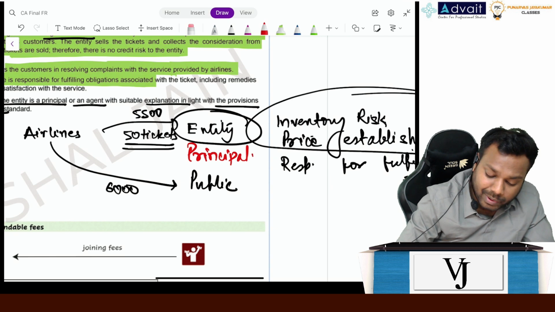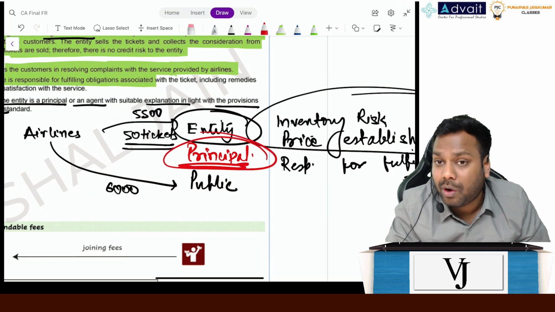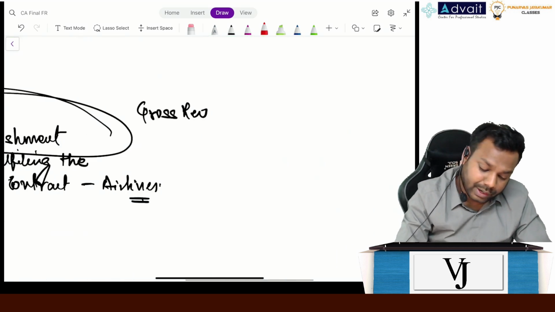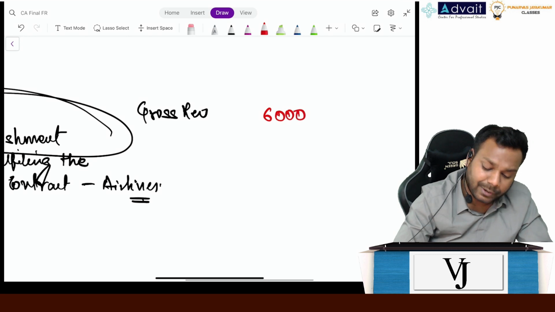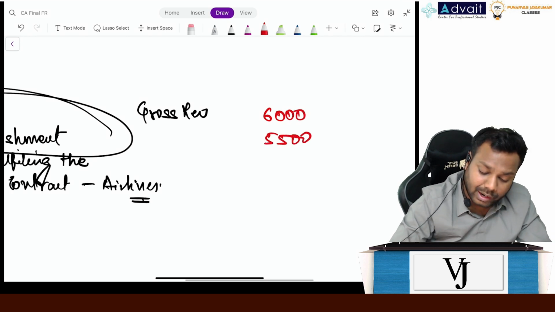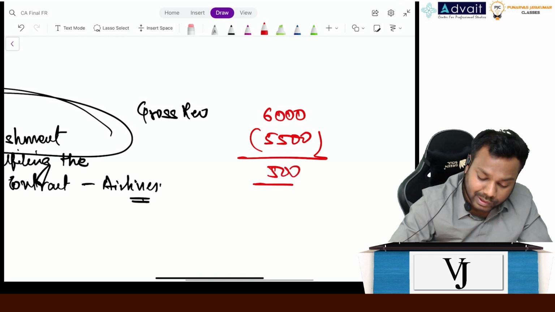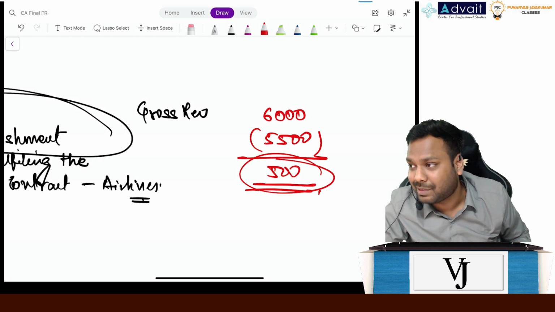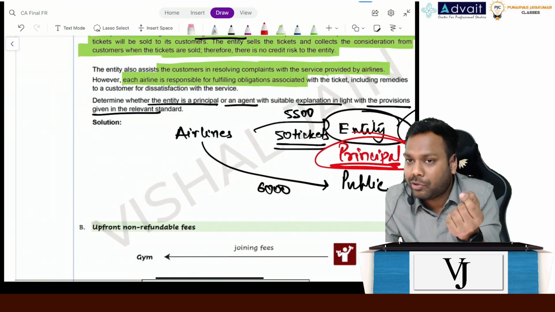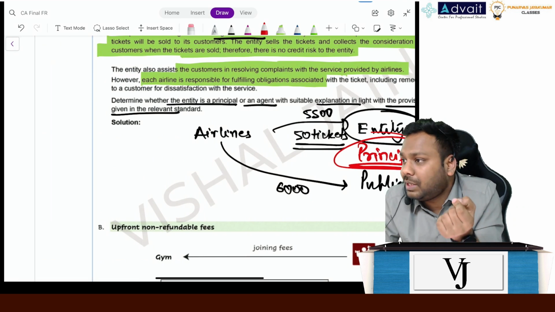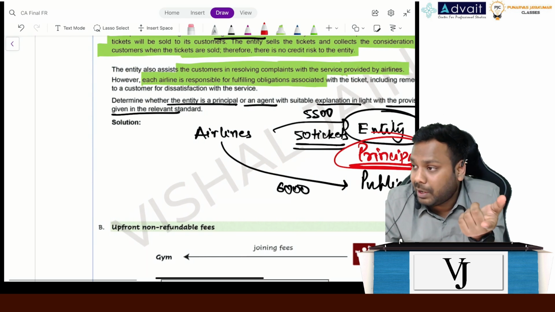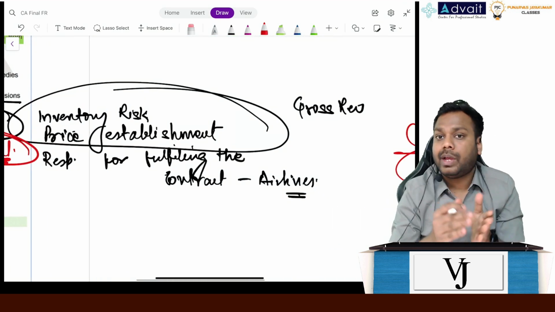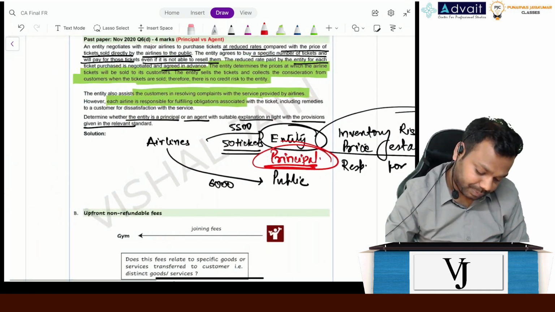The entity will become the principal only to the extent of the flight tickets, not for delivering the services to the customer. So the entity will recognize a revenue of 6,000 and a cost of 5,500 and record a profit of 500 in this case. So as I have said, the answers will change from case to case. Now parties like Amazon and Flipkart, you see they record at net revenue, but there are instances that they record at gross revenue also, because they have opened up their own entities now. So this is the case.